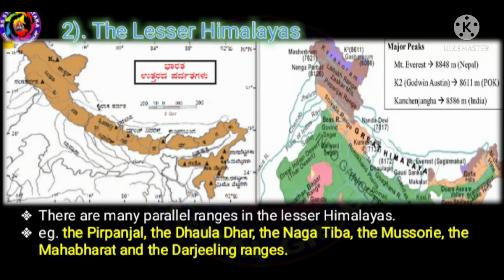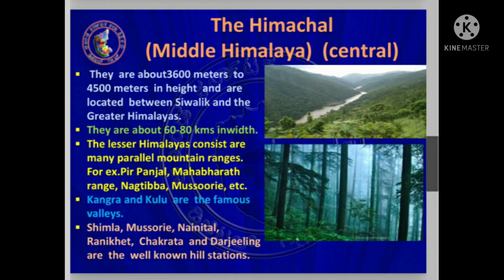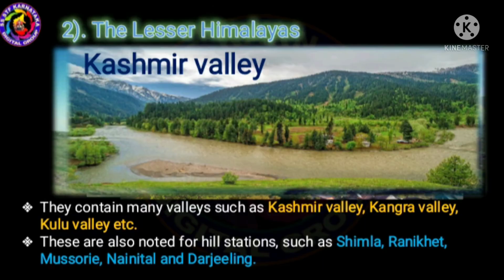Example, the Pir Panjal, the Dauladar, the Naga Tippa, the Masuri, the Mahabharat, and the Darjeeling ranges. They contain many valleys such as Kashmir Valley, Kangra Valley, Kulu Valley, etc. These are also noted for hill stations.